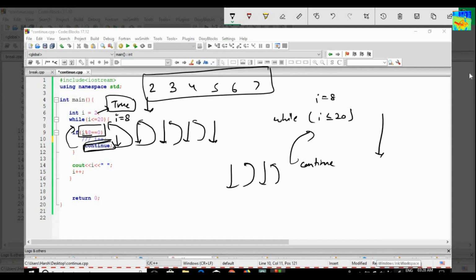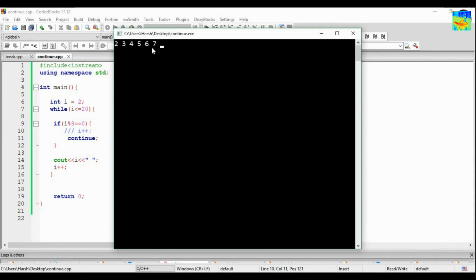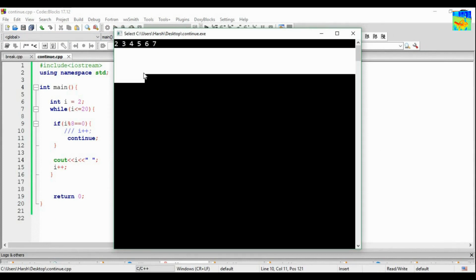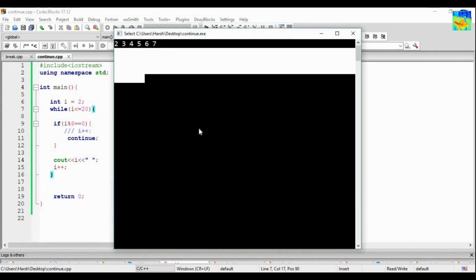So how to detect an infinite loop? Basically those two default lines will not be printed. So 2, 3, 4, 5, 7, and remember those two default lines that used to be here, those two lines are not here. That means this loop is running. This loop is running an infinite number of times. So how to detect an infinite loop? Those two lines are not present. That means I can say this loop is an infinite loop.